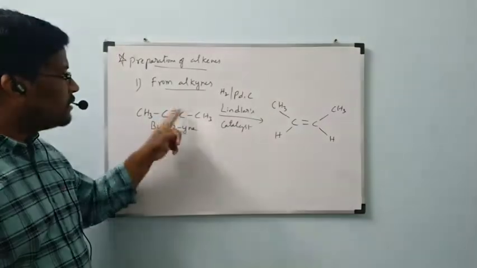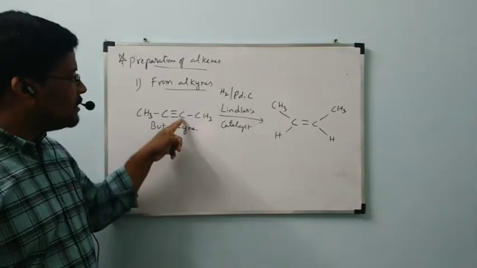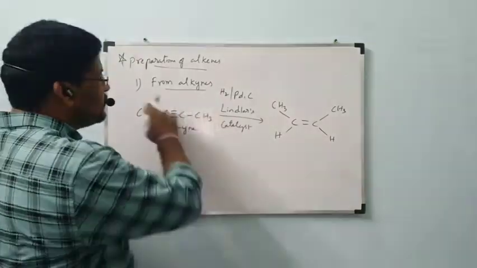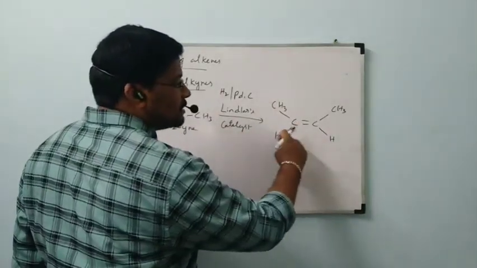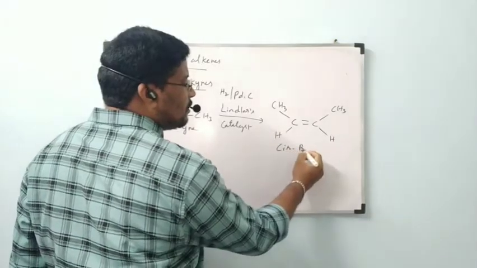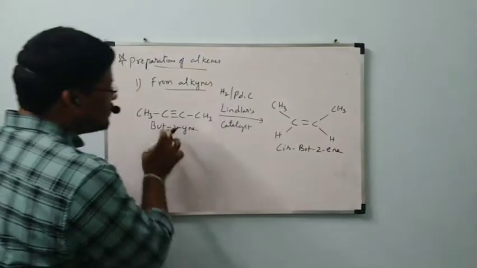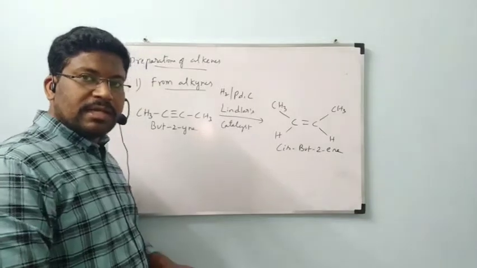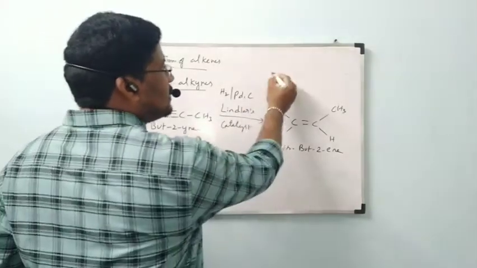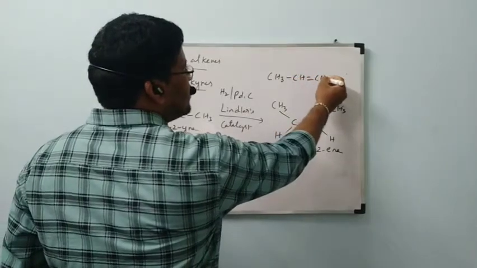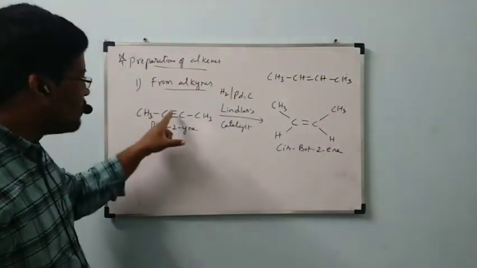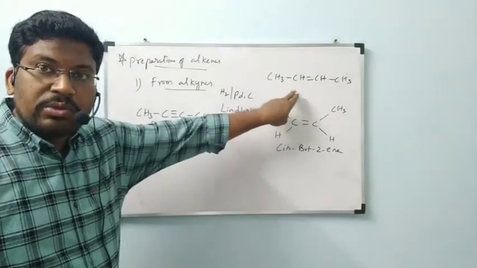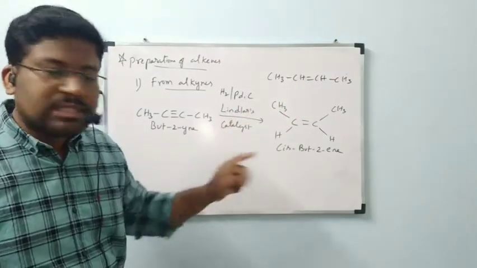Observe, one bond is broken. Hydrogen is added to one carbon, and hydrogen is added to the other carbon. Both hydrogens are added from the below side only, so the two CH3 groups are on the same side and the two hydrogens are on the same side. This is called cis-but-2-ene. Actually, but-2-yne is converted to but-2-ene, and that is the cis isomer. What is meant by cis isomer? This is normally written as CH3CH=CHCH3 only. One bond is broken, hydrogen is added here and here, but in it the two CH3 groups are on the same side. That's why we got the cis isomer.